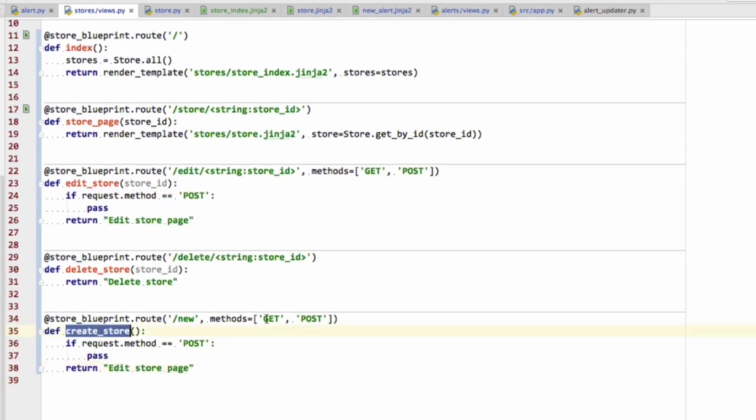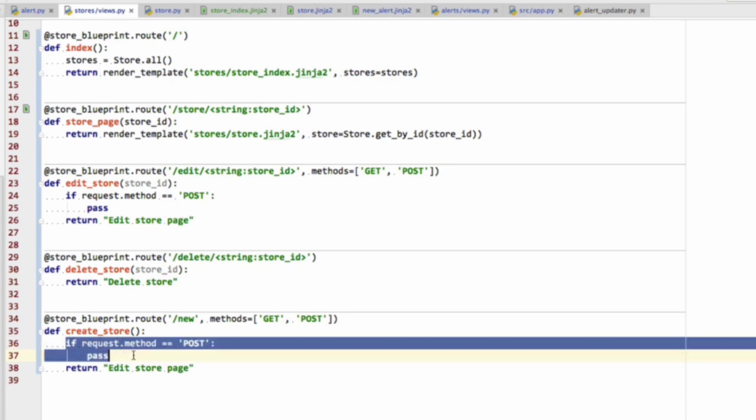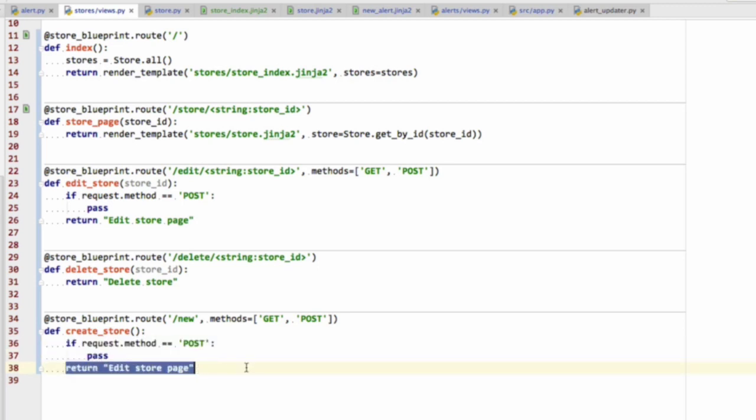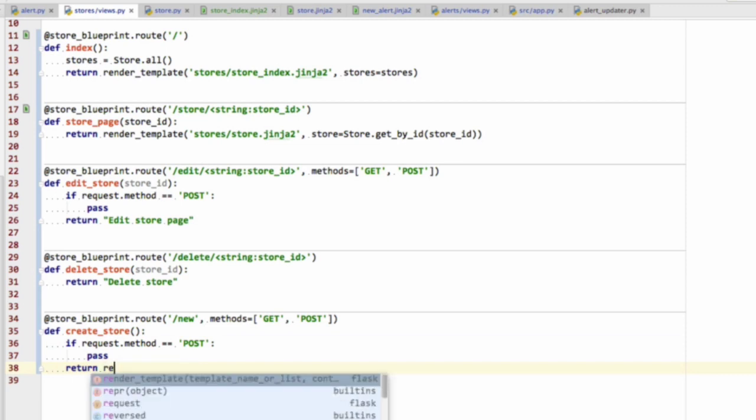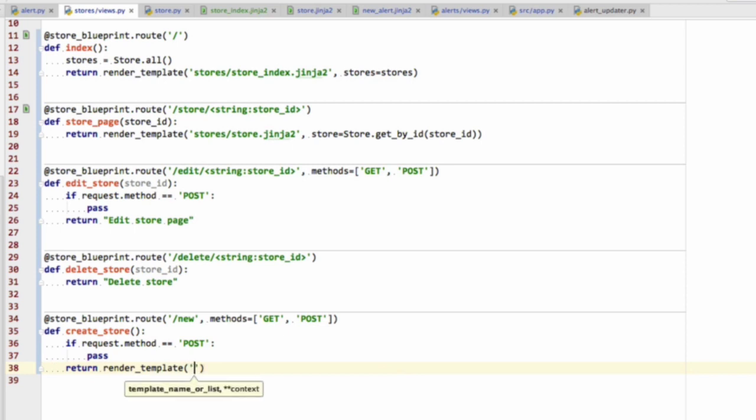The create store can accept requests using get or post. Remember, post meaning it's getting sent some data, and get that the user is wanting to retrieve something from the page. So if the method is post, then we want to deal with the request and add a new store. If the method is not post, then we are going to skip this section and go straight to this return statement. And here we're going to be returning edit store page, but in fact we want to return a render template of the stores/new_store.jinja2.